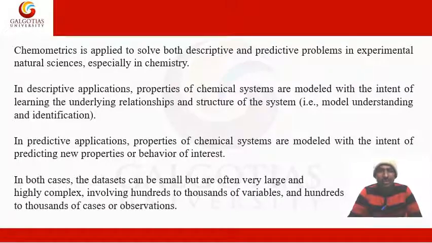In both cases, the data sets can be small or often very huge and highly complex, involving say hundreds or thousands of variables and hundreds of thousands of different observations. If you go ahead with real time, you can go ahead with one or two or a finite number of experiments until you are satisfied or get the result.